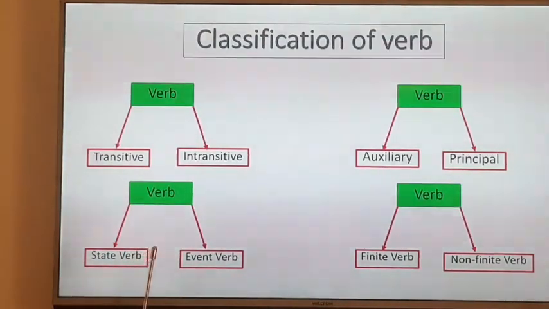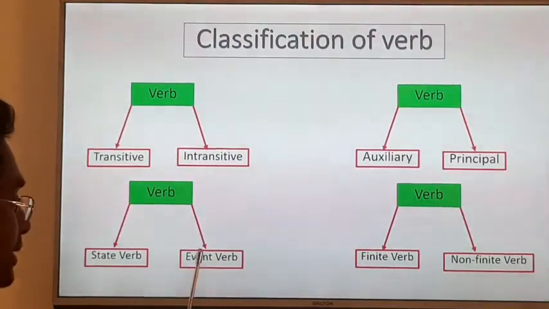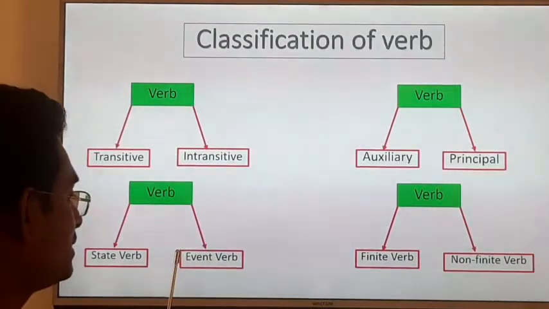We can change the voice of event verb. Event verb is also one kind of transitive verb, and it describes an event. That is why we can only change the voice of event verb.